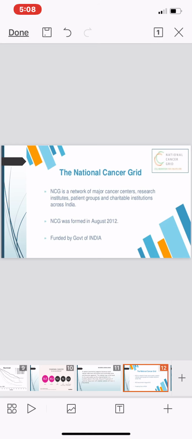In the next slide we are going to discuss the National Cancer Grid, NCG. NCG is a network of major cancer centers, research institutes, patient groups and charitable institutions. These are the organizations which help the people who work against cancers, and find treatment for this disease.